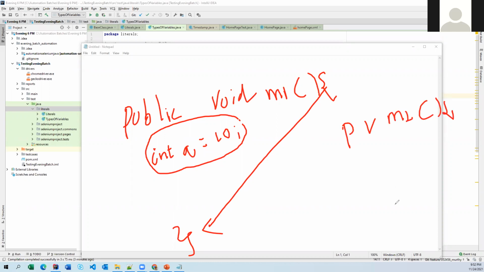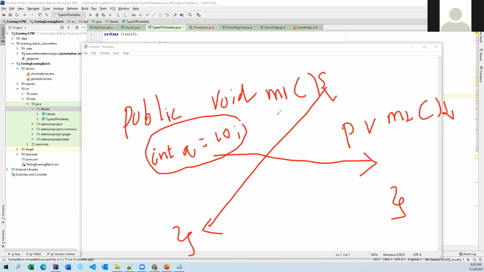From M2 you cannot access this variable. A local variable can only be accessed within this block, and you cannot access it from outside of this block.